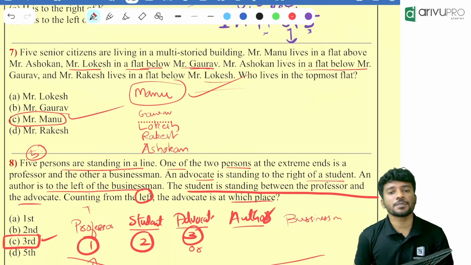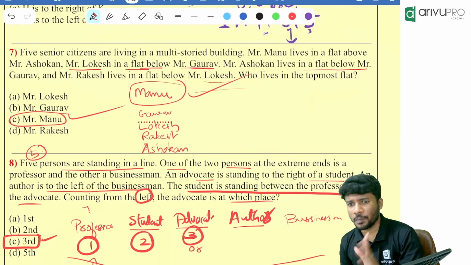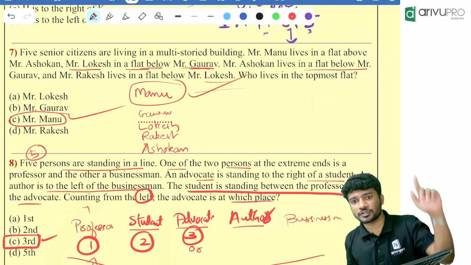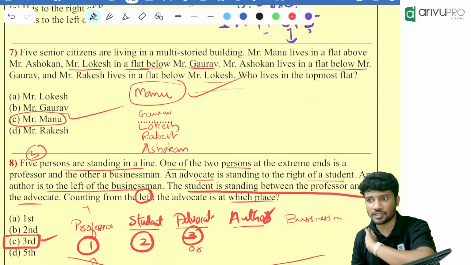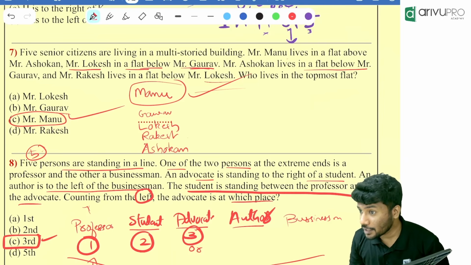The answer is what? Option C. That's why I said two answers are possible. But if you mark Manu, you will get the marks. Otherwise, you will not get the marks, because the flow of the question is in that direction. Understood, people? So that's your linear arrangement.